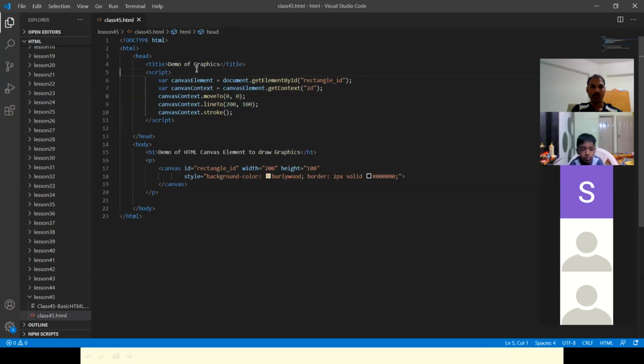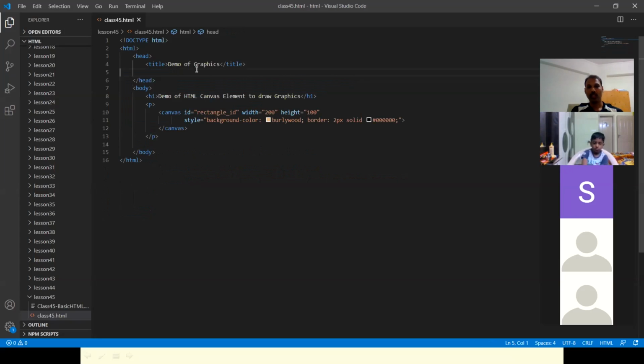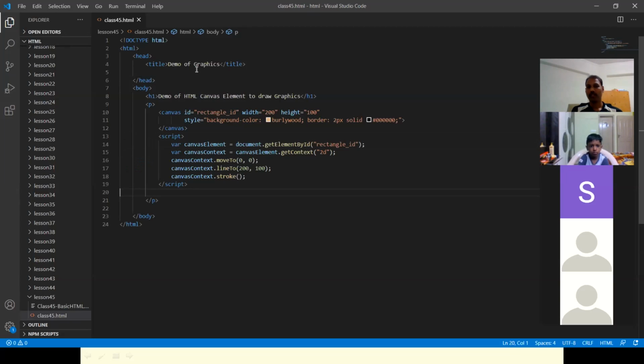So you can tweak the code by placing it after the canvas. Now this canvas element is available. Then this rectangle ID will take this HTML element, and using this HTML element, it will draw the graphics. Let's see now.